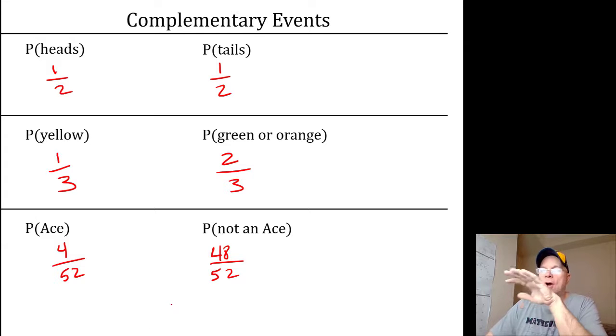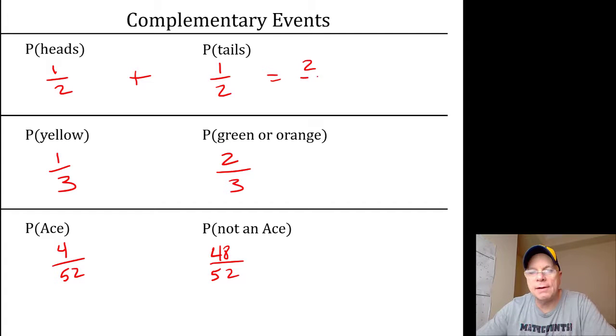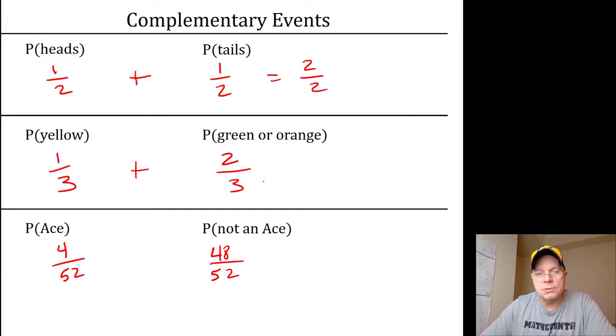But there's a pattern to complementary events. See if you can see the pattern, the relationship. You may have already figured it out. It has to do with their sum. So 1/2 plus 1/2 is 2 halves. 1/3 plus 2/3 is 3/3. 4/52 and 48/52 is 52/52. And all of these equal 1.